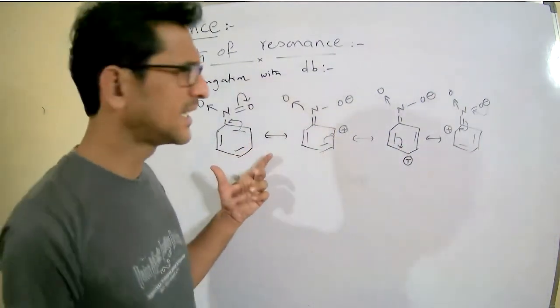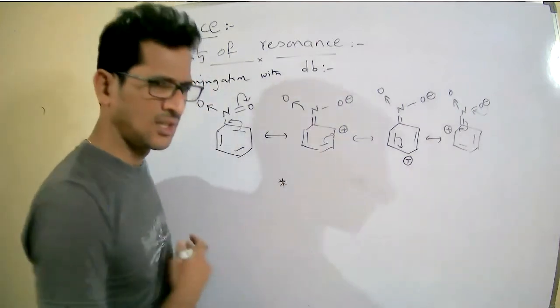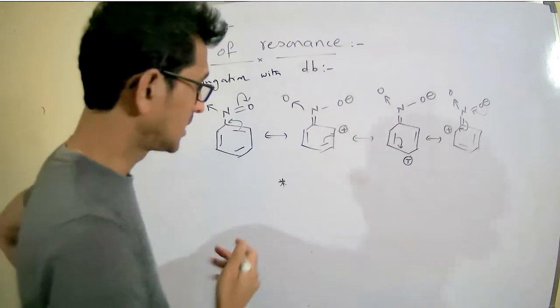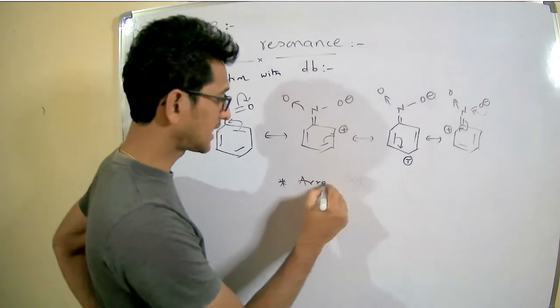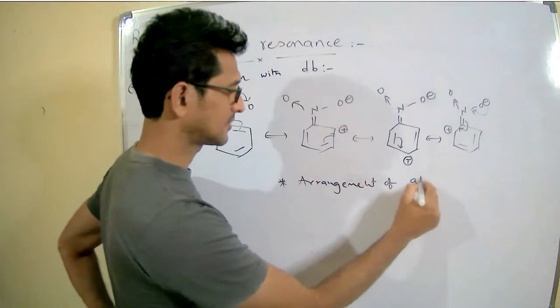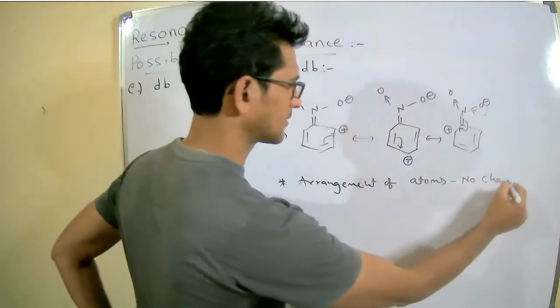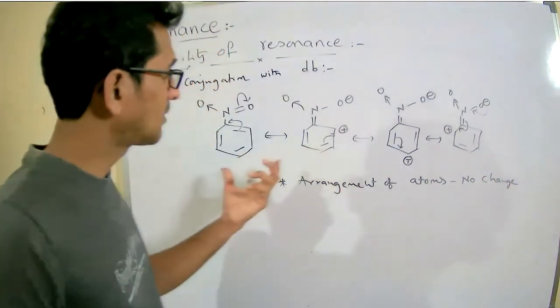And one more point I need to mention: during resonance or delocalization, what happens? There is no change in the arrangement of atoms.